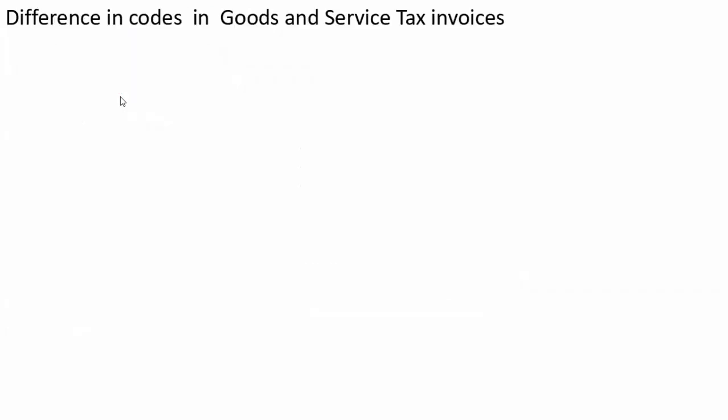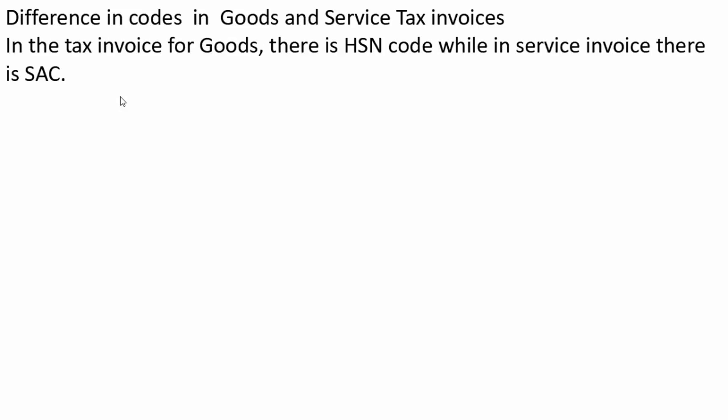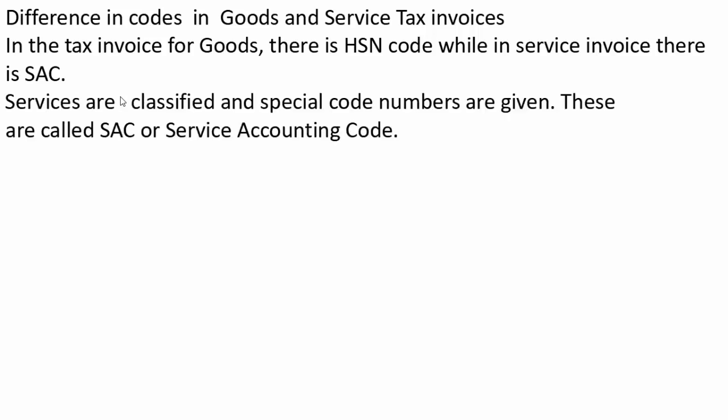What is the difference in codes in goods and service tax invoices? In tax invoices for goods, there is an HSN code, while in a service invoice there is a SAC code. Services are classified and special code numbers are given.